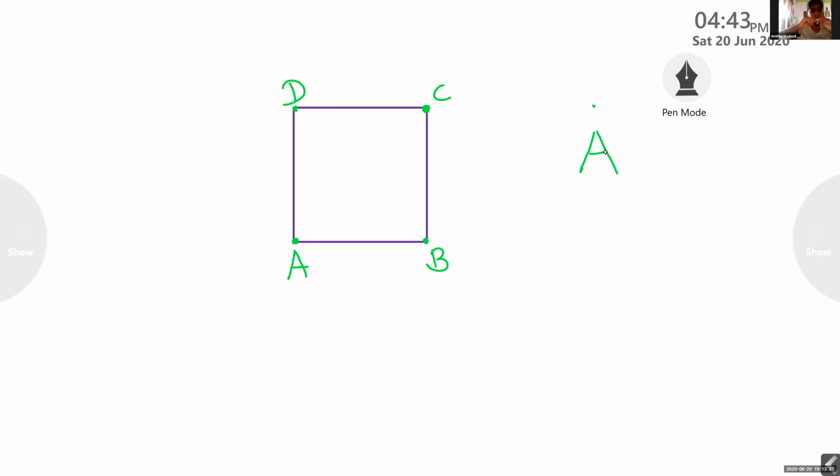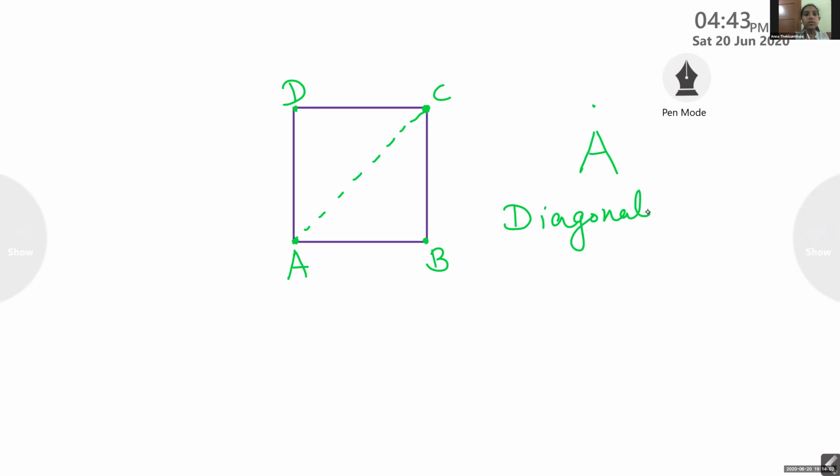If I connect A and the opposite vertex, we'll get another thing. It is known as a diagonal. What is the name of it? Diagonal.